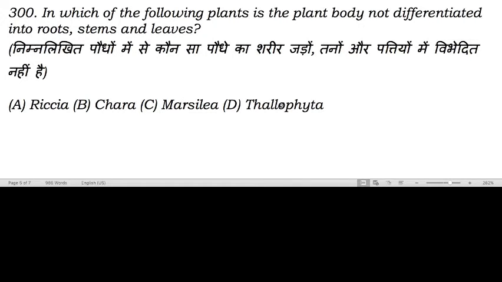And the right answer here is Thallophyta. Thallophyta is a division of the plant kingdom including primitive forms of plant life, showing a simple body. They do not have a well-differentiated body. So an example can include algae that do not have leaves, stems, or roots.